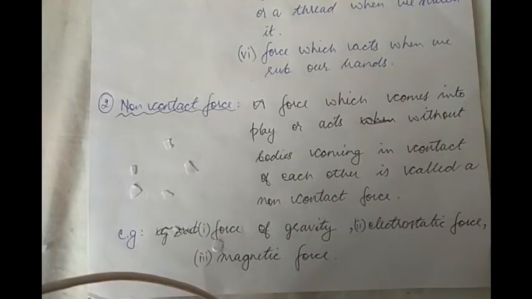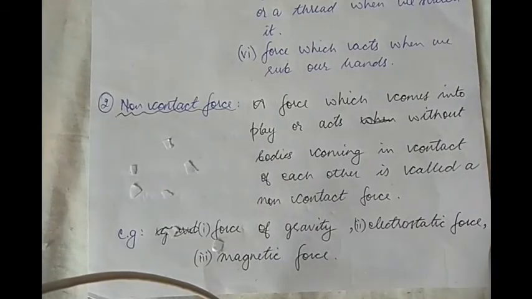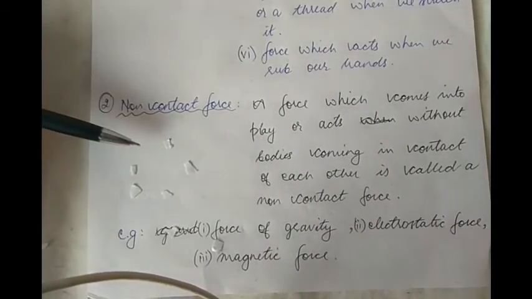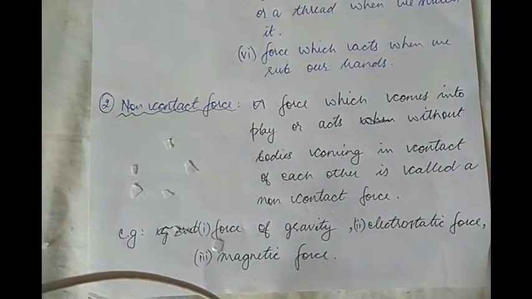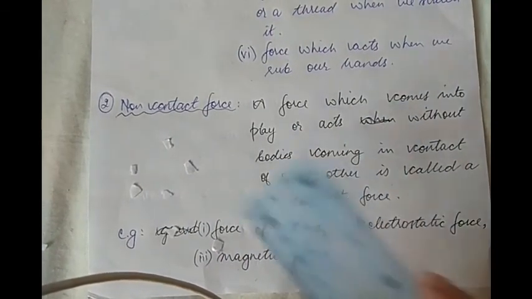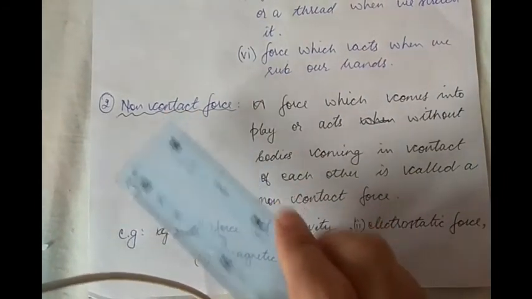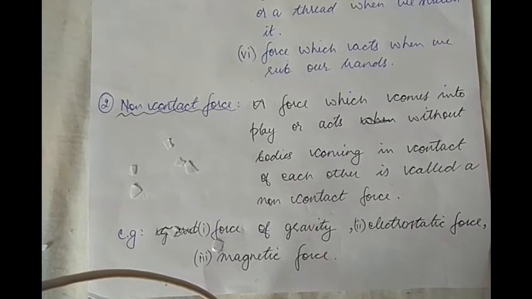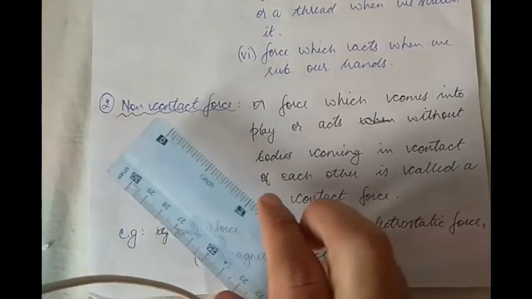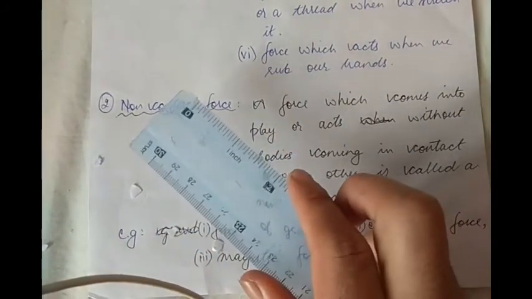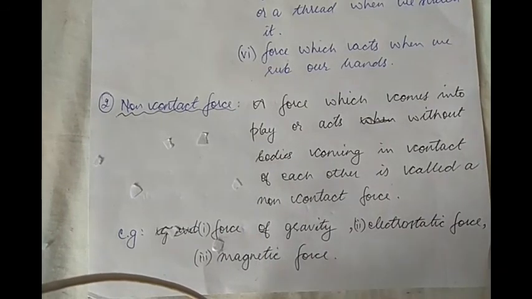Now, to give you an example of an electrostatic force, I'm right now rubbing a plastic ruler on my hair, and you can see the small pieces of paper lying down here. You must have seen the pieces of paper attracted to this ruler. So that is an example of an electrostatic force, remember.